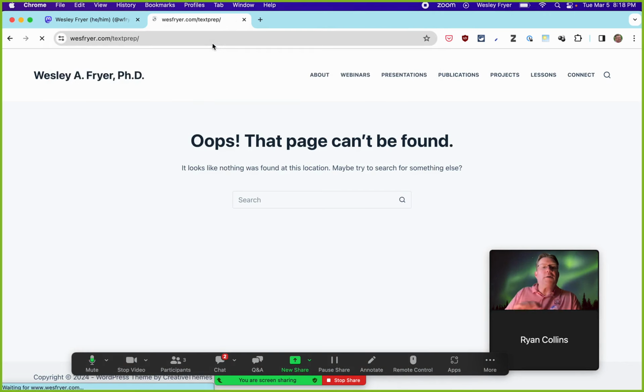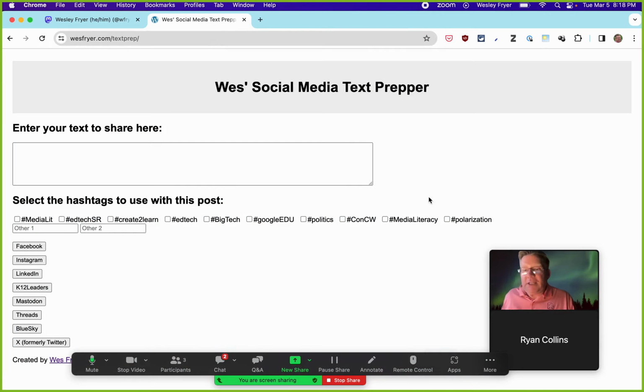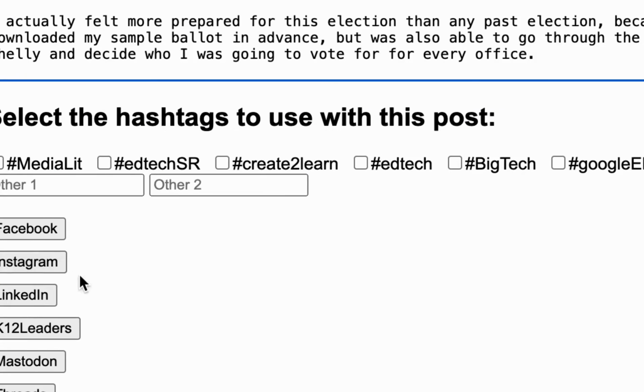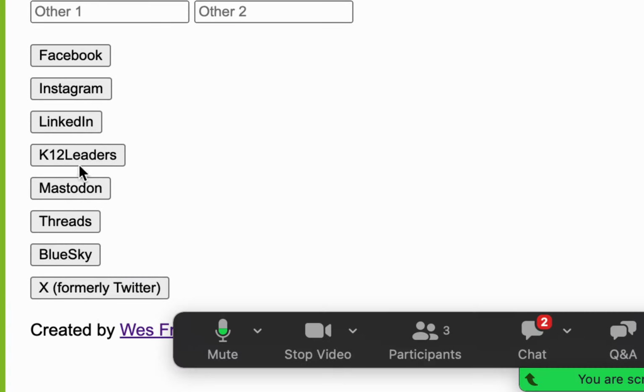I'll put this on our website. Yes, here is the little small JavaScript that I have. This is so cool. So I'm going to paste in all that text that I had written, and I can choose right here what social media platform I am going to post to: Facebook, Instagram, LinkedIn, K-12 Leaders, because these have different limits.